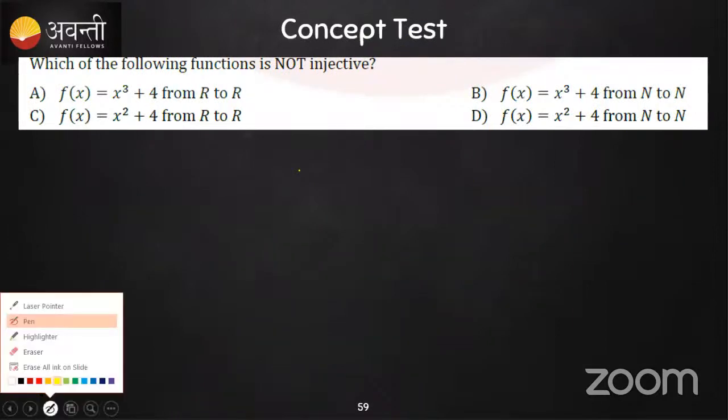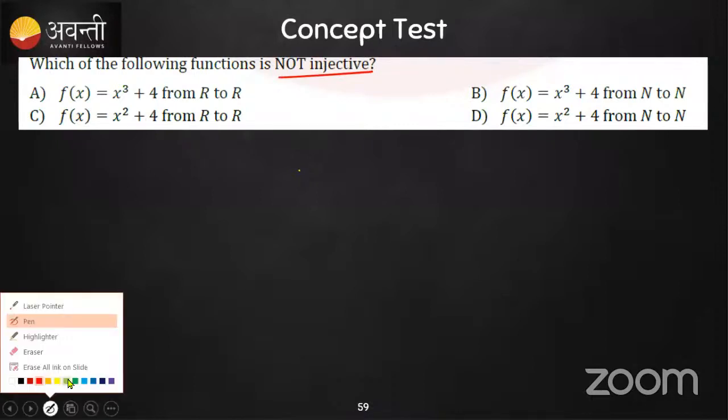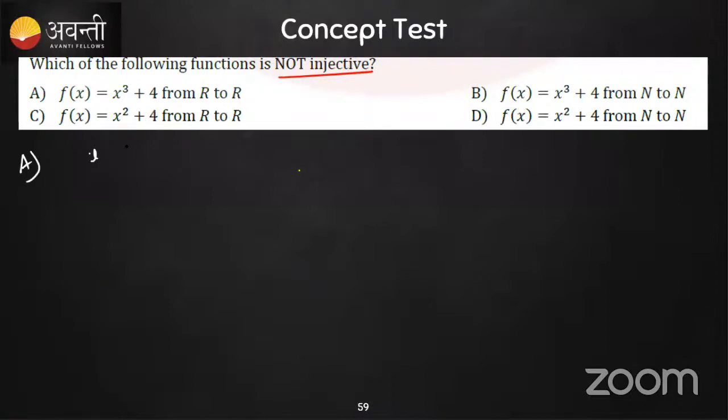So option B. Which of the following is not injective? Not injective means, so go with the options. Here we need to go along with the options and see which of the following is correct. Let's go for option E. Now you need to try everything: is it one-one that will satisfy, or is it many-one that will satisfy?